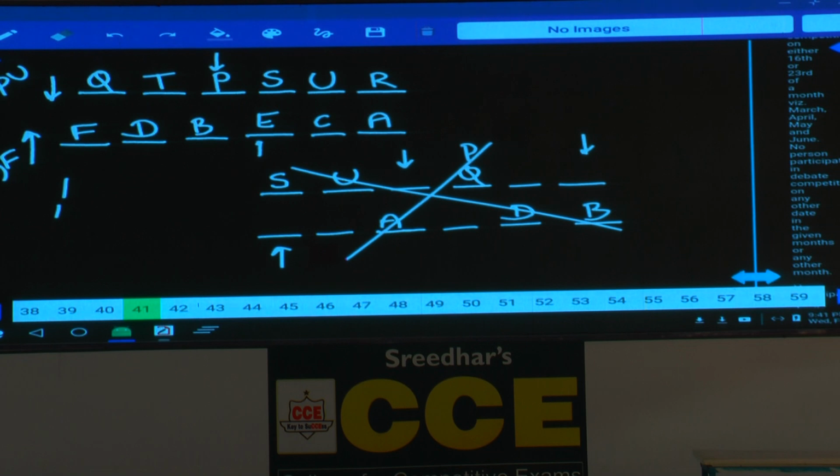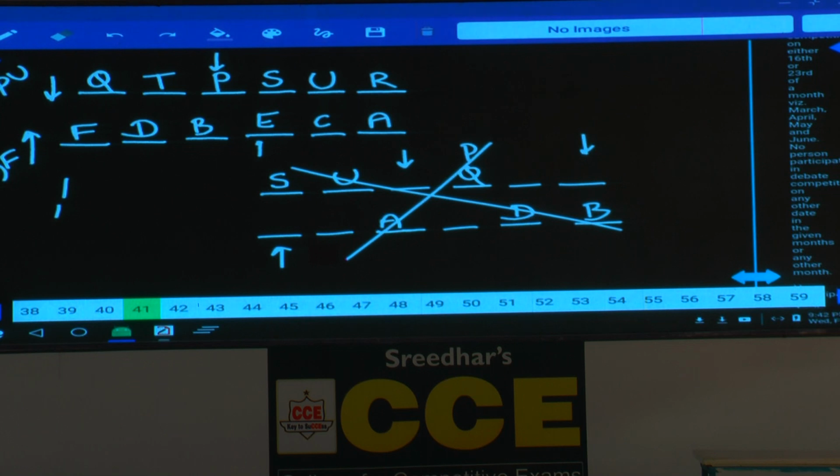Then question number 36, which of the following is true as per the given arrangement? Only 3 people between T and U, that is false, because there are only 2 persons between T and U. R sits second to the right of S, that is again false, because R is seated second to the left of S. And choice 4, A sits to the immediate right of F, that is also false.